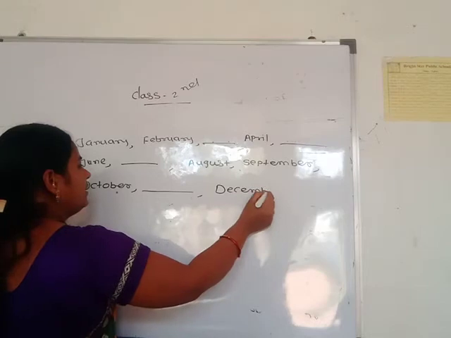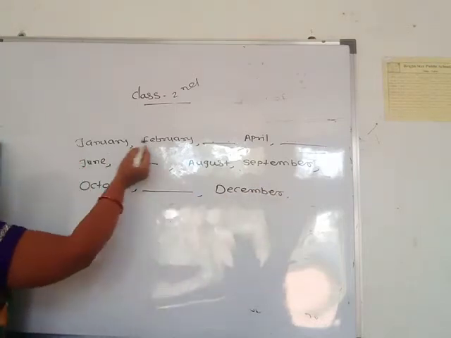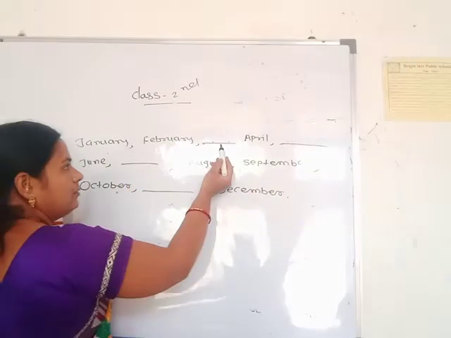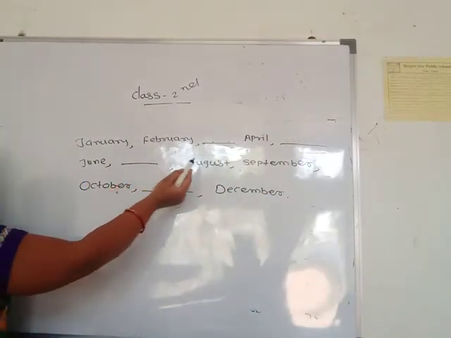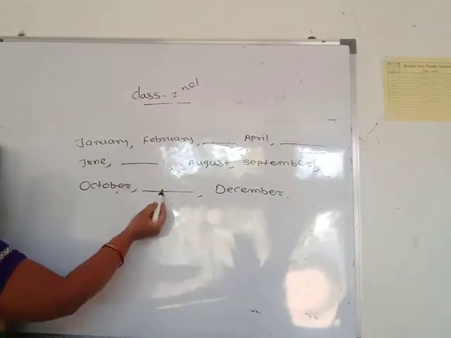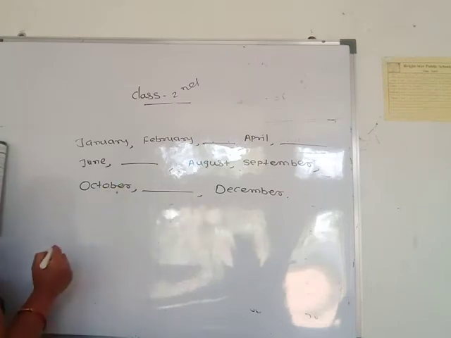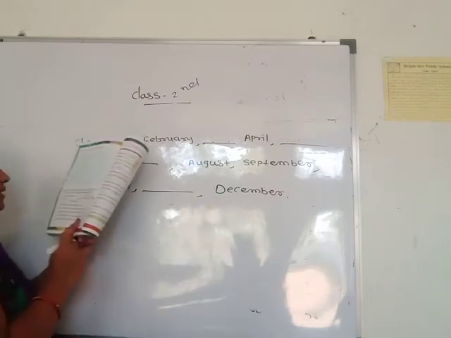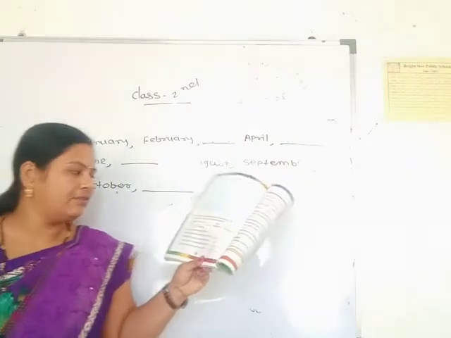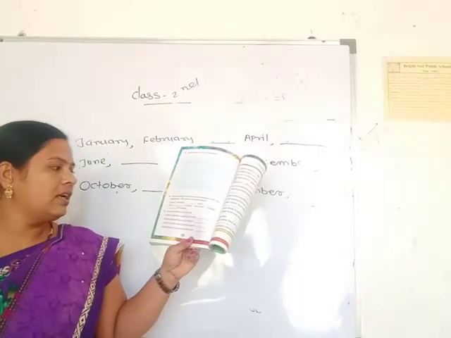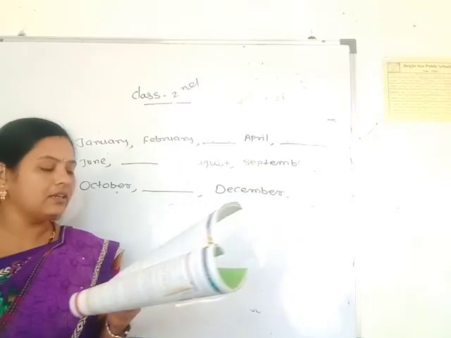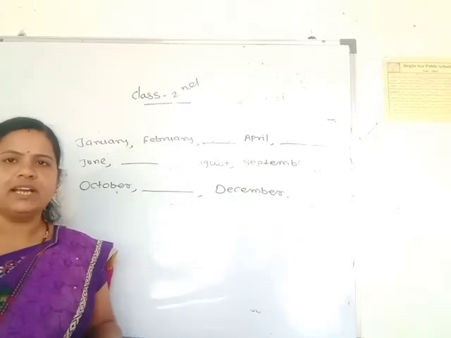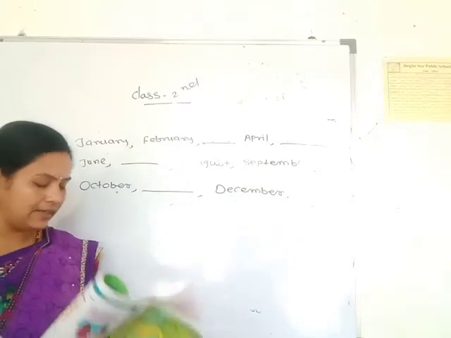Then you complete these months. January, February, after that March, then you write April, after May, June, then you write July, August, September, October, here write November, and here December. Then see the next one: look at the calendar to find out, some questions are given. Which is the first month of the year? January is the first month, then you write it here.